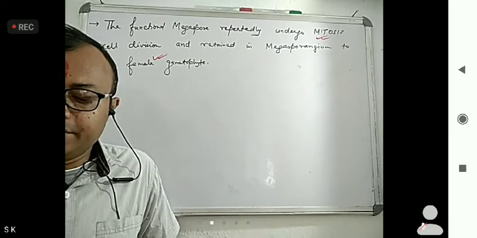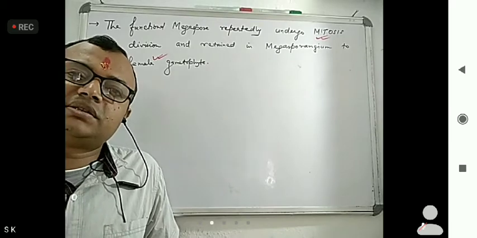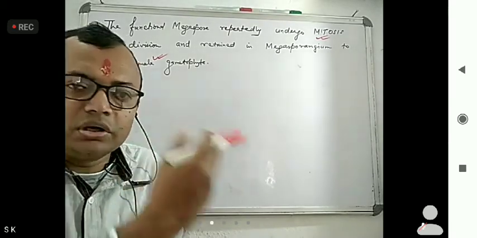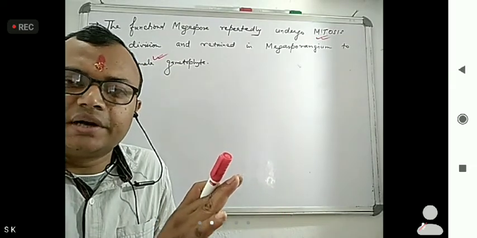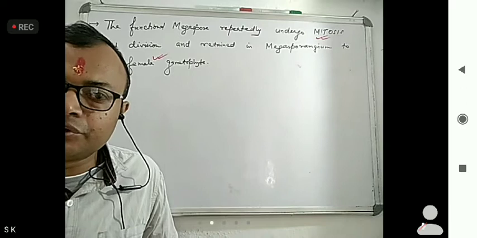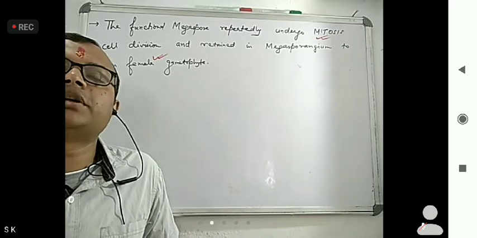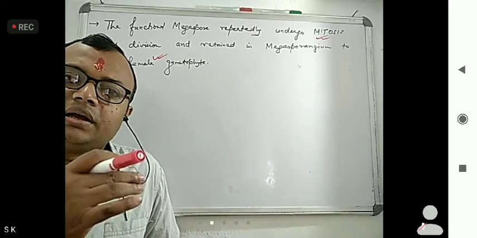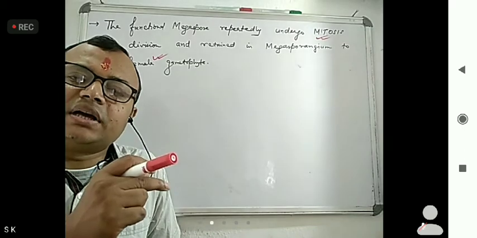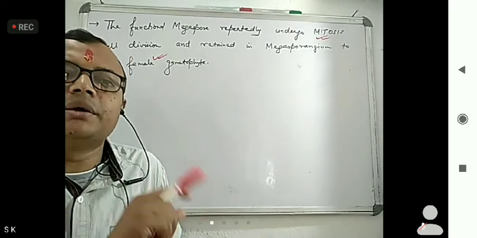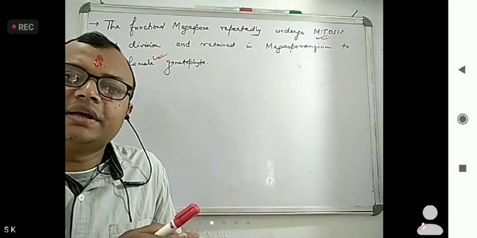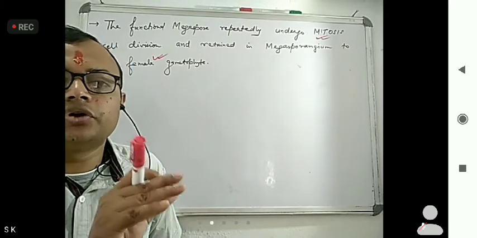Okay, now here what happens: male gametes we found initially in the form of pollen grain. Now the female gametophyte has reached. Now the female gametophyte and the male gametes, or pollen grain, have to come close for what purpose?